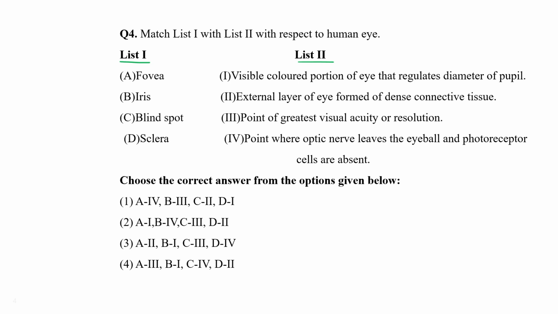Okay. So what is fovea? Fovea is a point of greatest visual resolution, where maximum resolution one can find out. What is iris? It is a visible colored portion of the eye which actually regulate our diameter of pupil. Right?